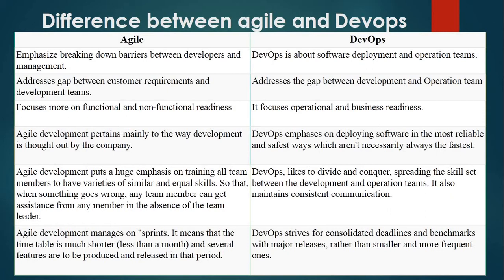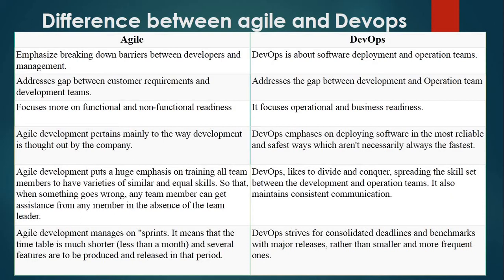In Agile, development is mainly done by the company's own team, whereas DevOps emphasizes deploying software in the most reliable and safest ways, which aren't necessarily always the fastest. Agile puts a huge emphasis on training all the members to have similar and equal skills, so that when something goes wrong, any team member can get assistance from any member in the absence of the team